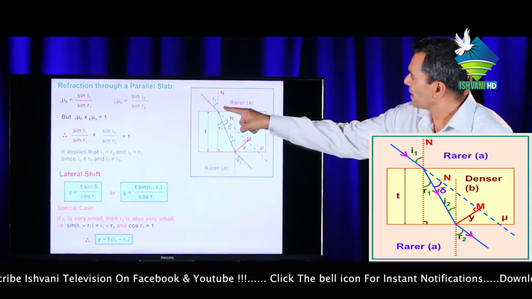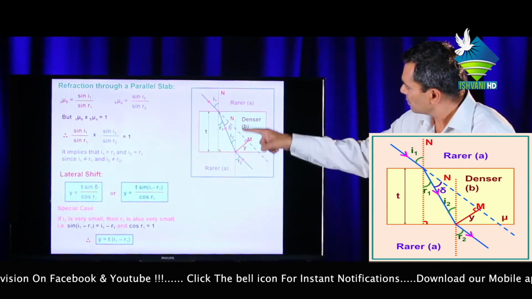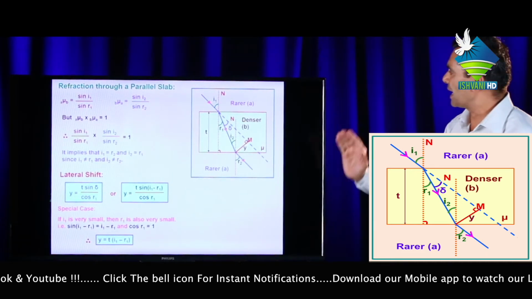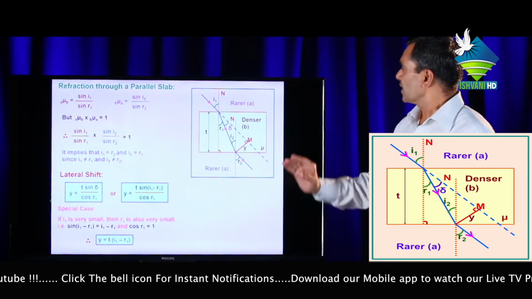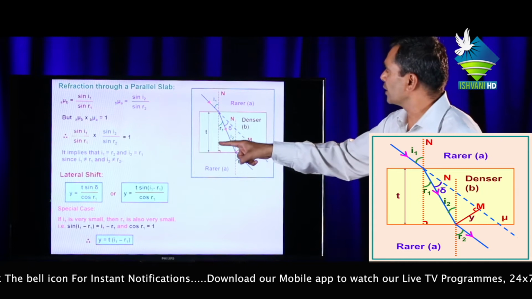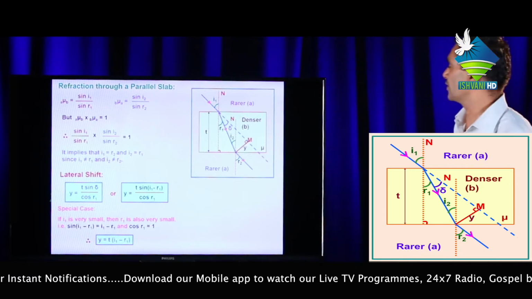This is the incident ray at angle I1 with the normal, and its one part entered in a denser medium and bent towards the normal. Then by Snell's law, the refractive index of the denser medium with respect to the rare will be mu equal to sin I1 upon sin R1, as shown in the equation.